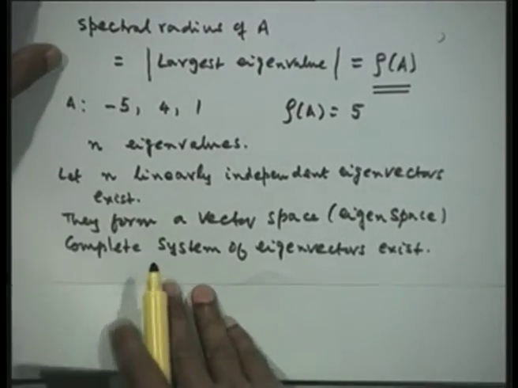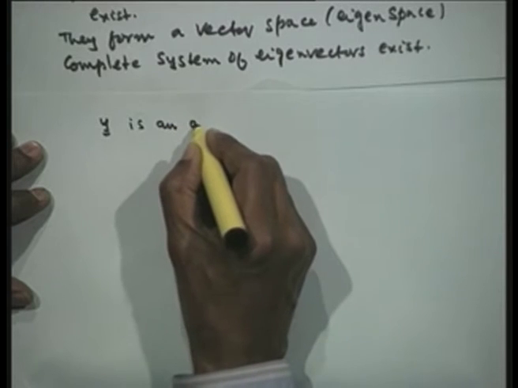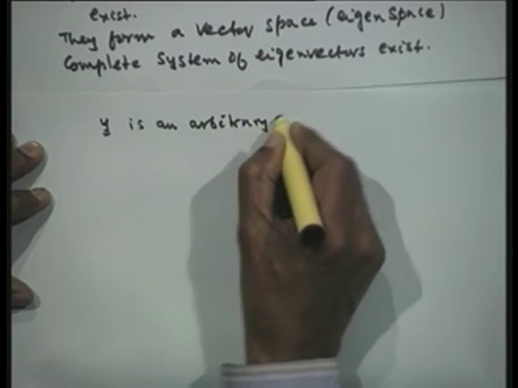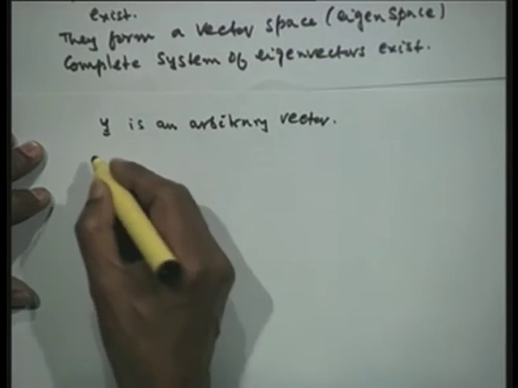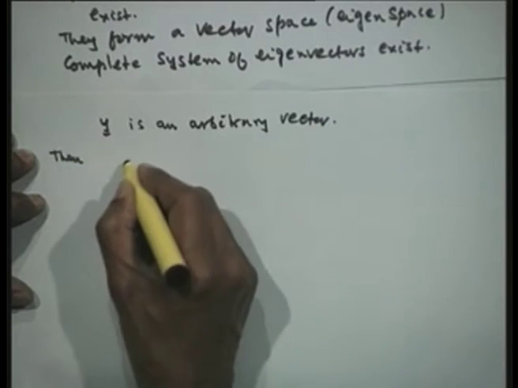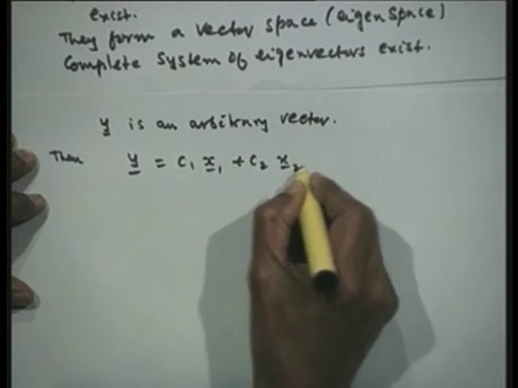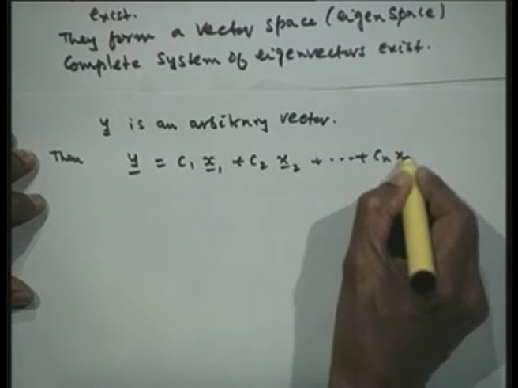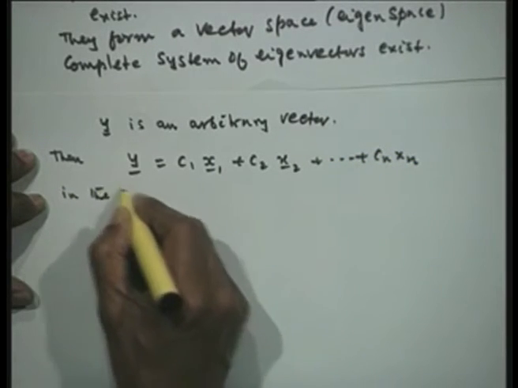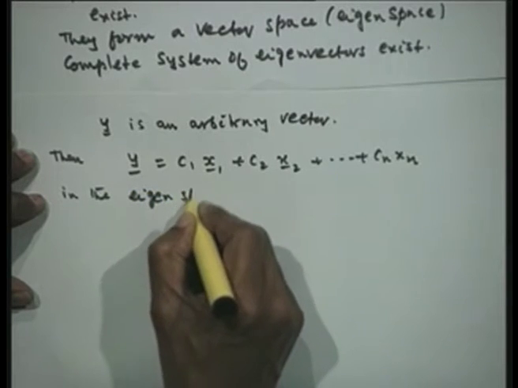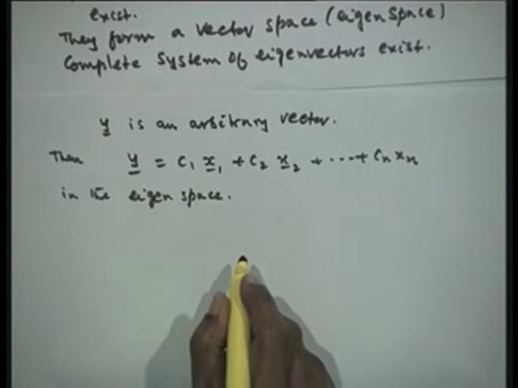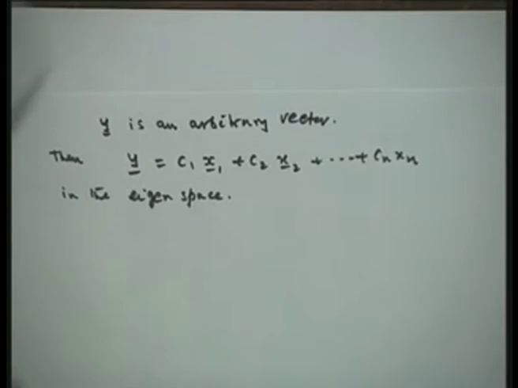So, if y is an arbitrary vector, then I can always write y as c1 x1 plus c2 x2 and so on up to cn xn in the eigenspace. This is a very important concept for us, which we shall be using while we are constructing the numerical methods for finding the eigenvalues.